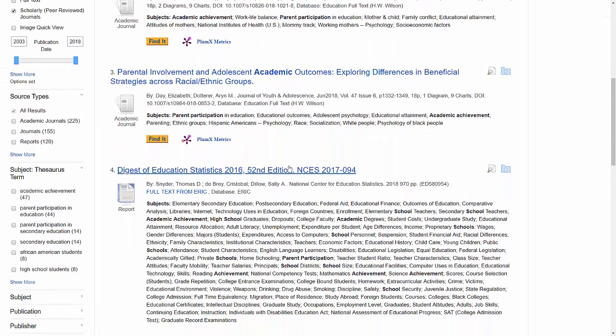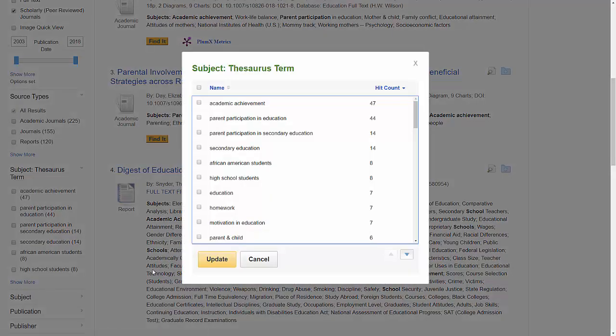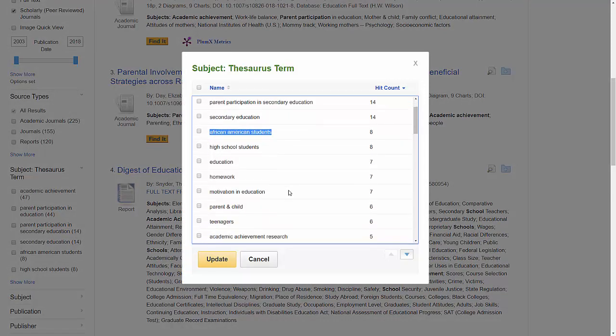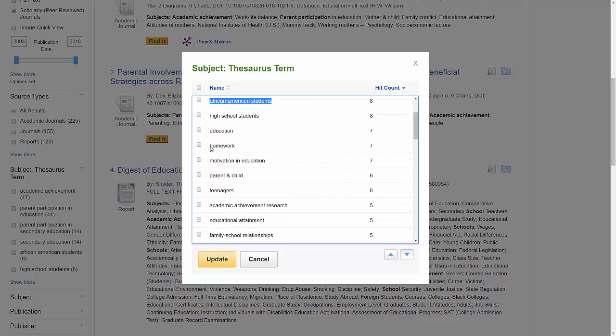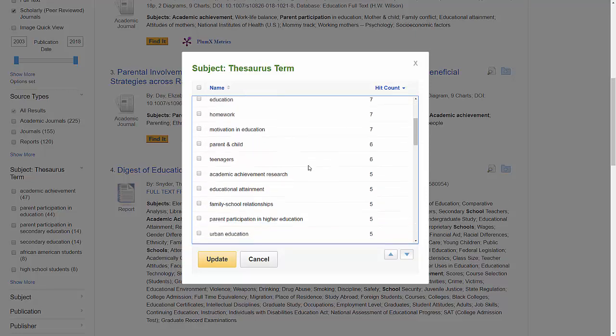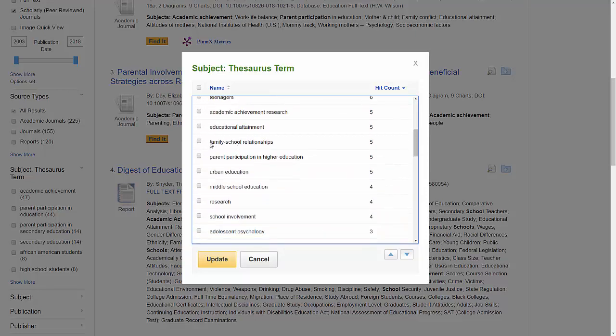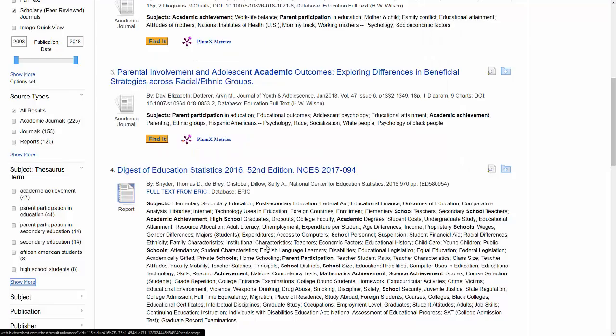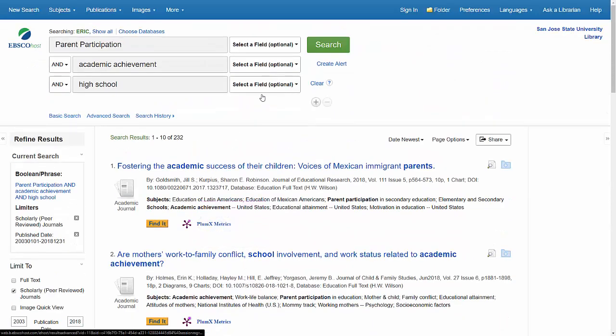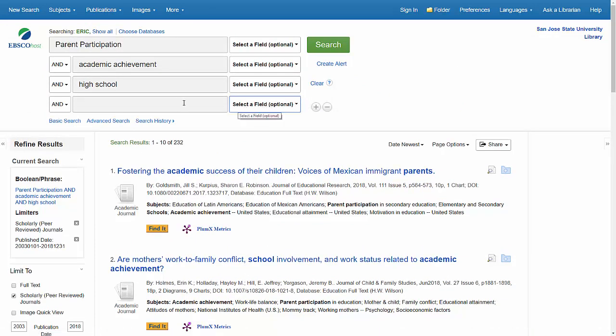And I just keep doing the same steps over and over again. I start trying to see if I can zero in on something. Here we have a certain population, African American students. If you want to look at the issue of homework, we can zero in on family-school relationships. We can look at middle school, school involvement. If you need to add more rows, you can do that by clicking the Add a Row plus sign right here.